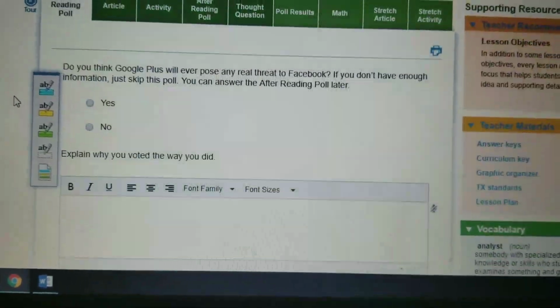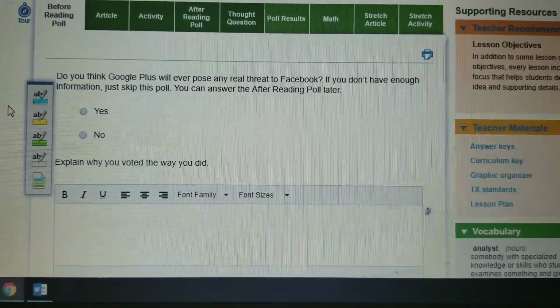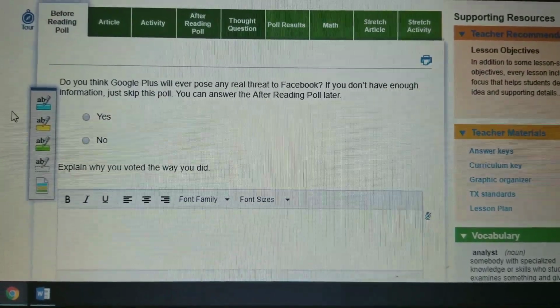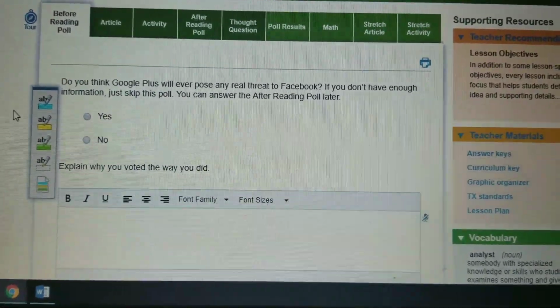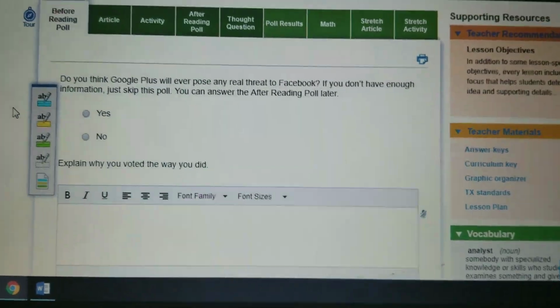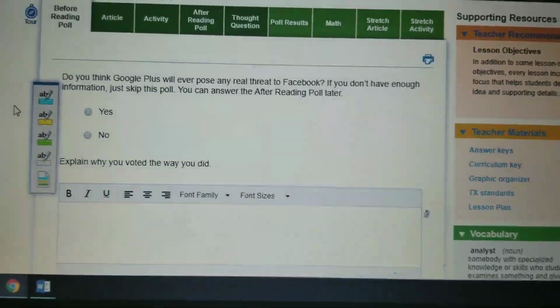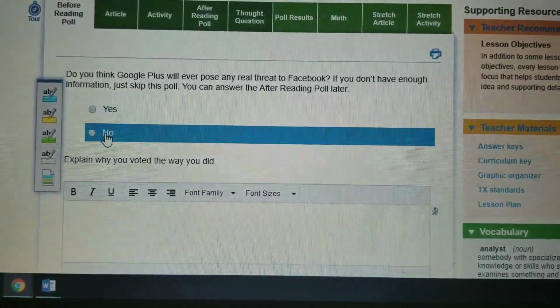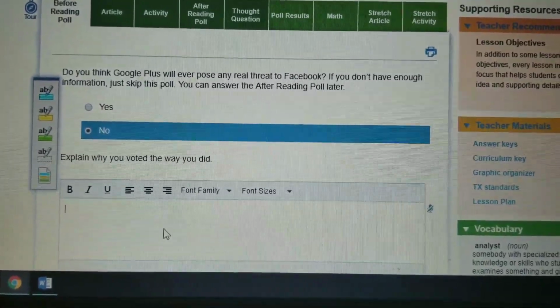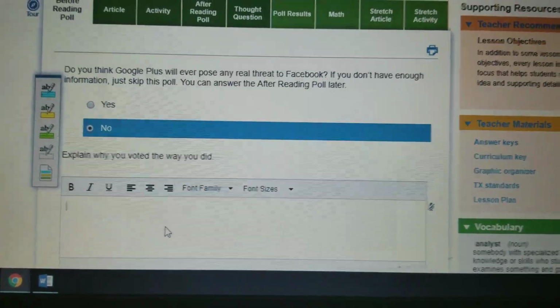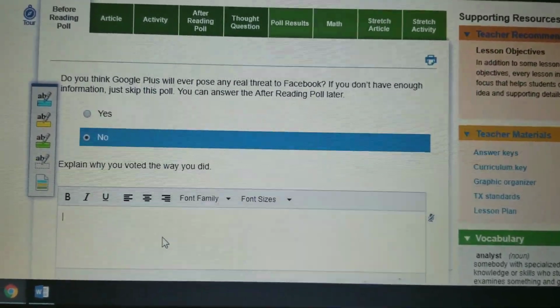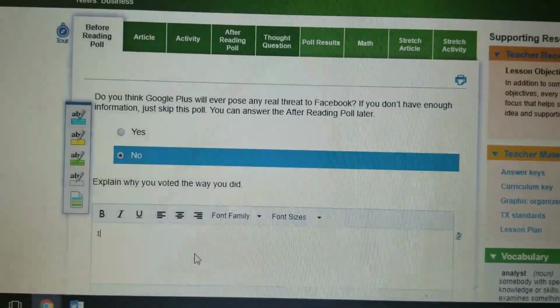My before reading poll says, do you think Google Plus will ever pose any real threat to Facebook? If you don't have enough information, just skip this poll. You can answer the after reading poll later. So I actually have an opinion on this. I'm going to answer no, and then I need to write out my answer, why I voted the way I did.